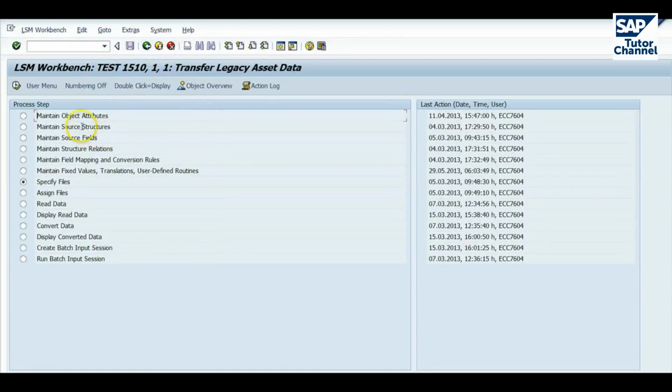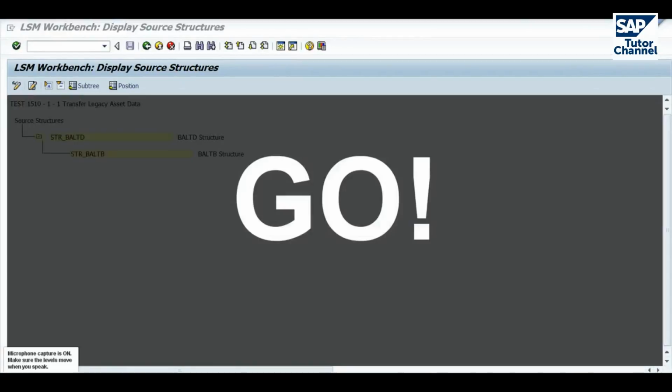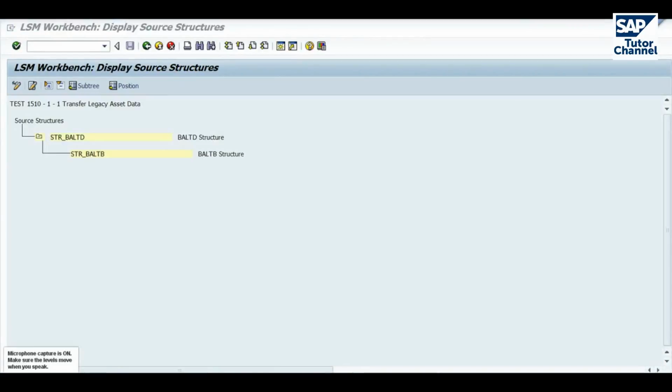The next step is maintain source structures. Here we see a structure that I've created for asset accounting. As you can see, there are two levels here. The first level, the top level, which is for the master data, I've called str_baltd and the description baltd structure. The next level down is for the transactional data.